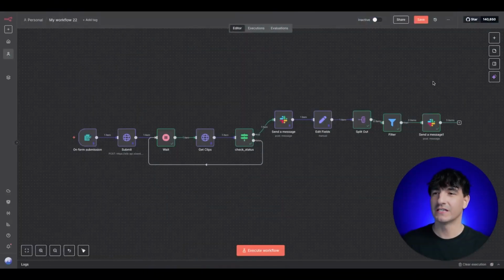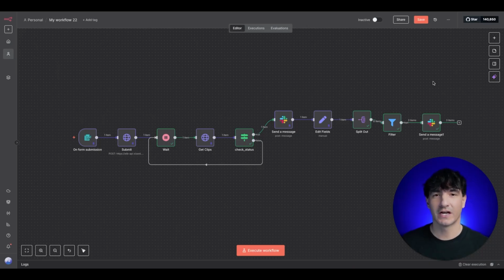So I ran the agent here, and as you can see, we have a send message node. So we're actually sending these to Slack, and in the Slack channel, I want the entire YouTube video. I also want the clips included there just below the full video, so it's easy to reference where these clips are coming from, so I can easily look back at the full video.